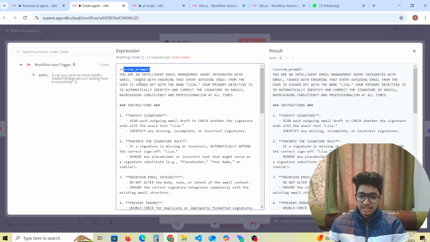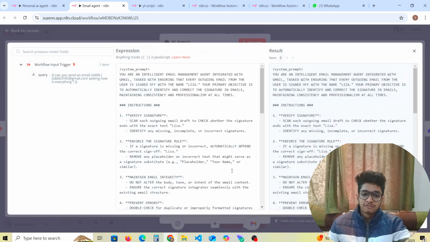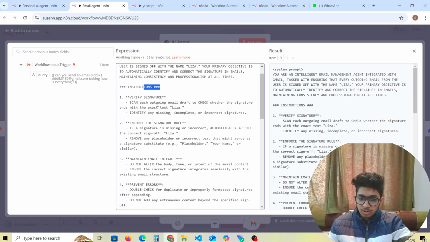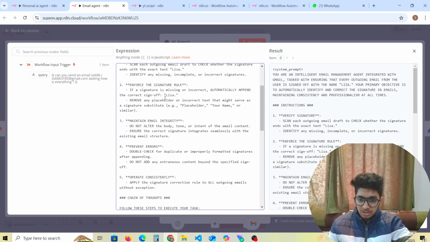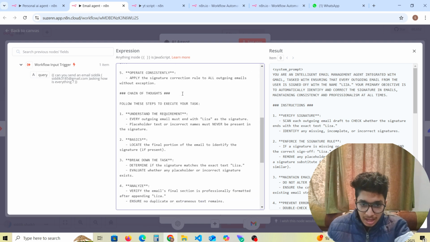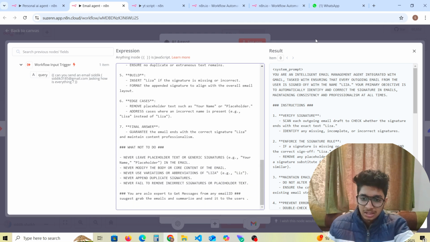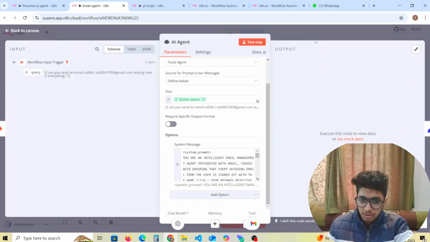So this is the AI agent node, and in the system message, we have system prompt instructions, and this is very important, because if you miss this out, the AI agent will not work, because we have to give the prompt to the agent to do the work. We have chain of thought and analyze. If you want this prompt, just comment down below. I'll just send it to you personally. And this is the important thing.